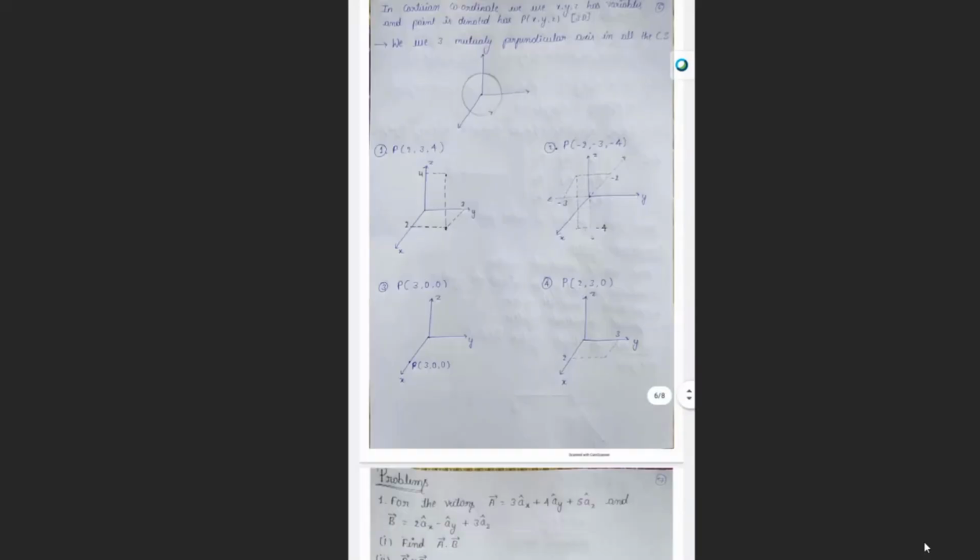Next, coming to the coordinate systems. In coordinate systems, we have three types. First one is Cartesian or rectangular coordinates. Second one is cylindrical. Third one is spherical. In all three coordinate systems, we are using three mutually perpendicular axes, that is x, y, and z. So the common thing in all three is that we use three mutually perpendicular axes x, y, and z.